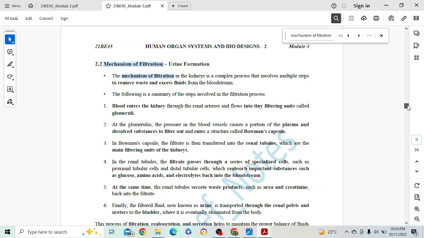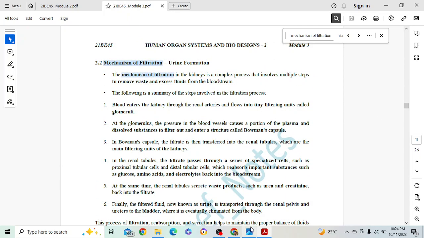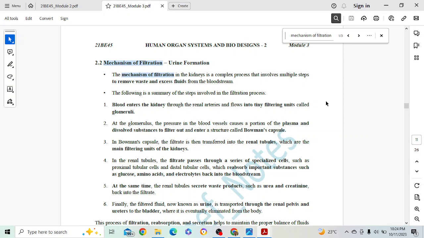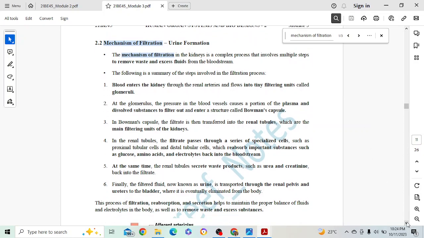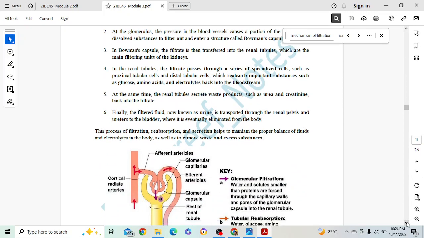Okay. Mechanism of filtration. 10 marks is very good. Actually, you can elaborate the things. There are 6 steps. So 6 steps will definitely get you 6 marks.